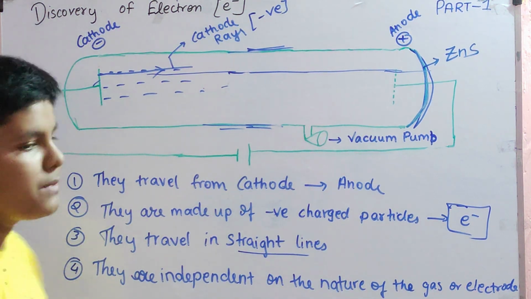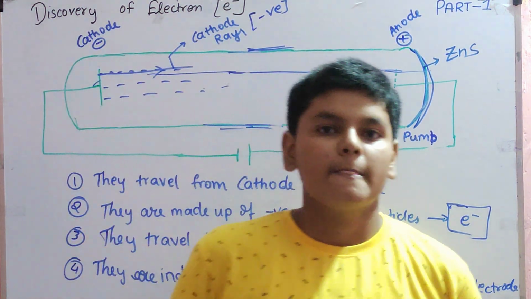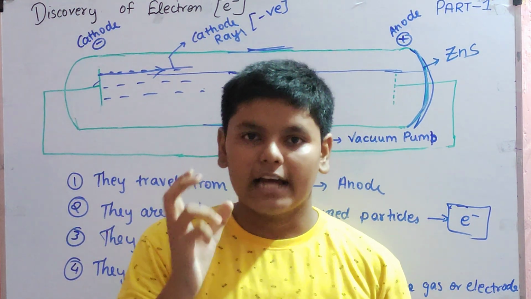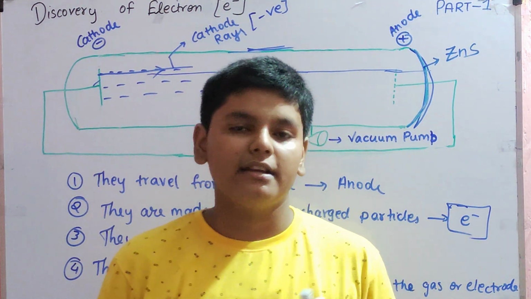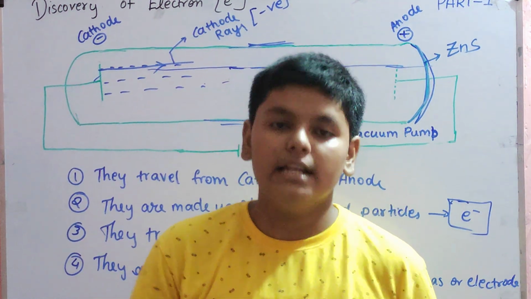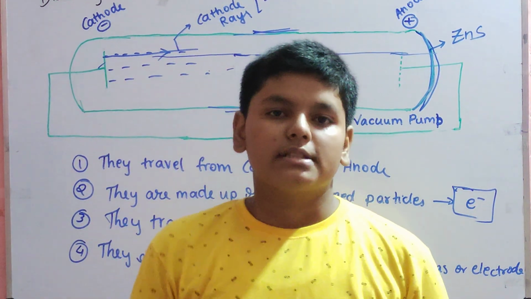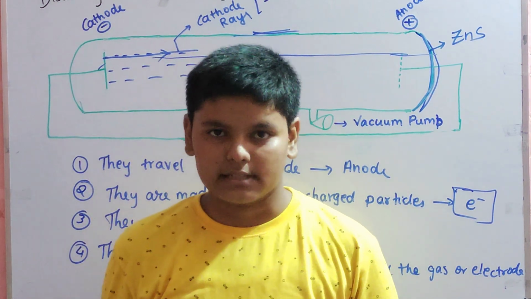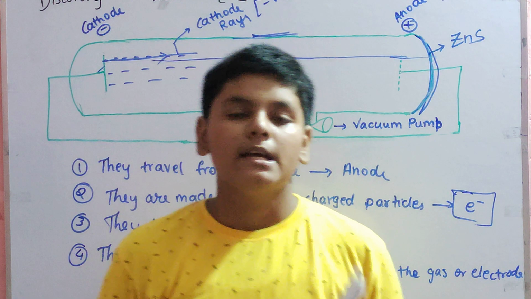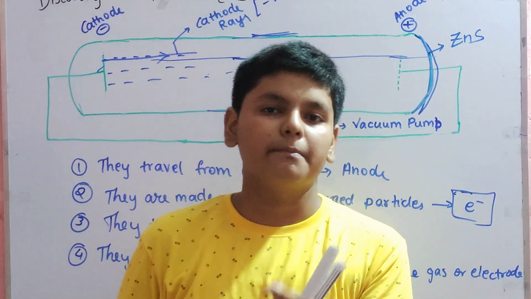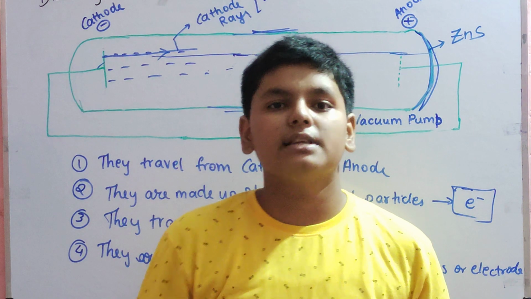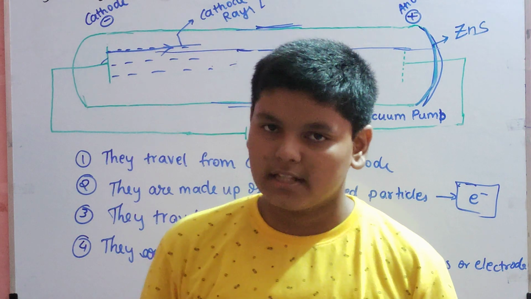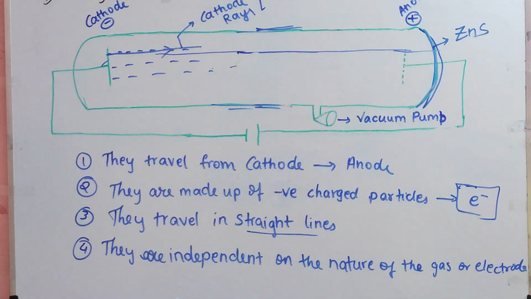And one more point, which is one of the important points of cathode rays. If a cathode ray is made to strike a hard metal like tungsten, then they produce some rays. The scientist who performed this experiment did not know the name of these rays, so he named them X-rays. Until now, we use the name X-rays only. So if cathode rays hit a very hard metal like tungsten, it produces rays called X-rays, which can go through the body. So that is why we use X-rays as the name. So these are the discovery of electron.